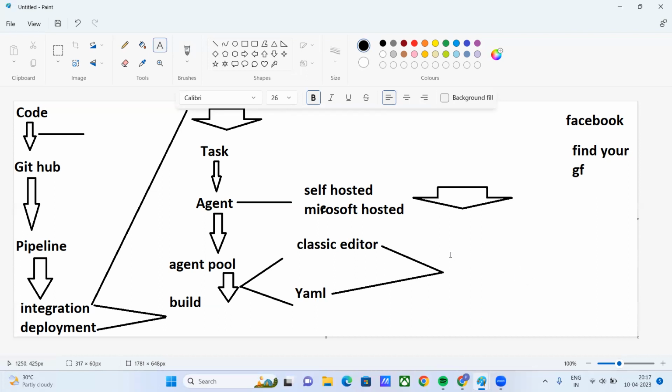That is the final result. He doesn't care whether you use YAML scripting. And I'll teach you how you can write YAML scripting using the classic editor too, meaning using tasks. I'll teach this to you today. Okay, see, you guys are here now using the classic editor. Suppose you use the classic editor. So now what will you have?